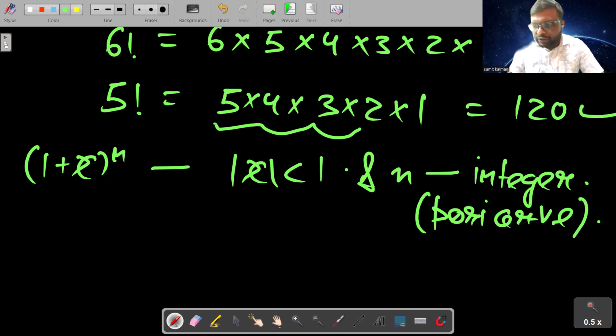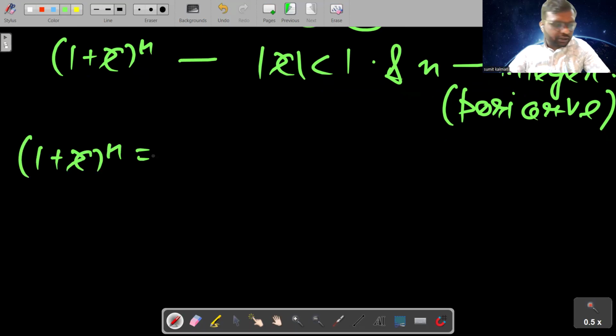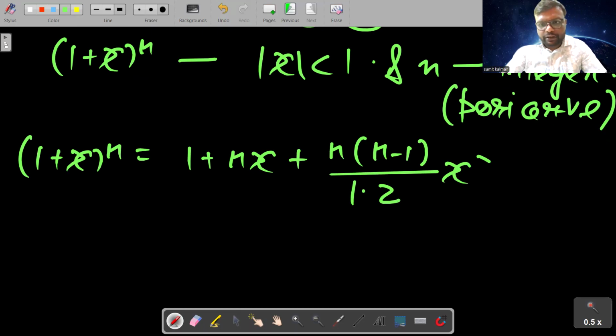So here, students, we will write the expansion of (1 + x)^n. So just see how to write it. Here we have (1 + x)^n. It is equal to 1 + nx + n(n − 1)/(1 factorial, 1 into 2) x² + n(n − 1)